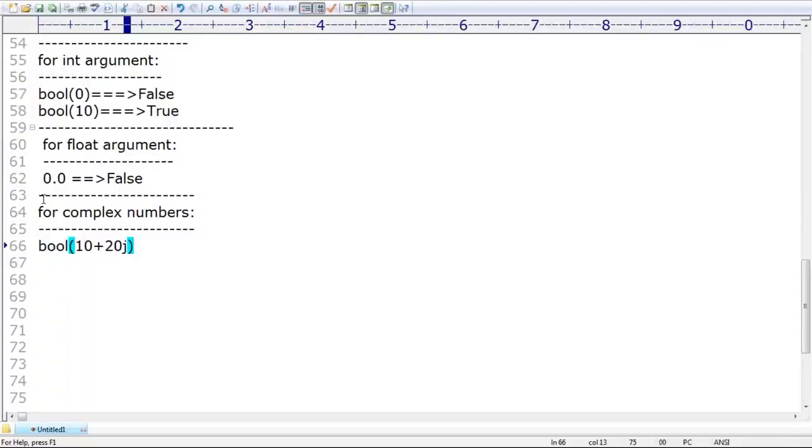Very simple. If both the real part and the imaginary part are 0, then it returns false. If these are not zeros, then it returns true. Remember, we are never going to get any type error and so on. Both the real part and imaginary part must be 0, then only we will get false. If at least one is not 0, then true is the answer. Okay, very simple it seems.